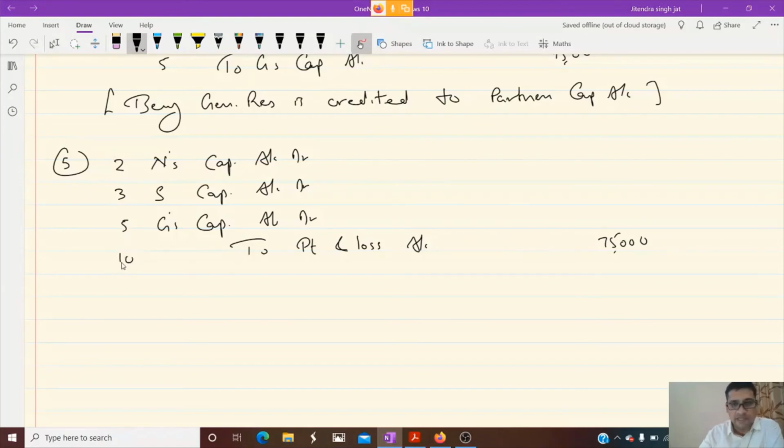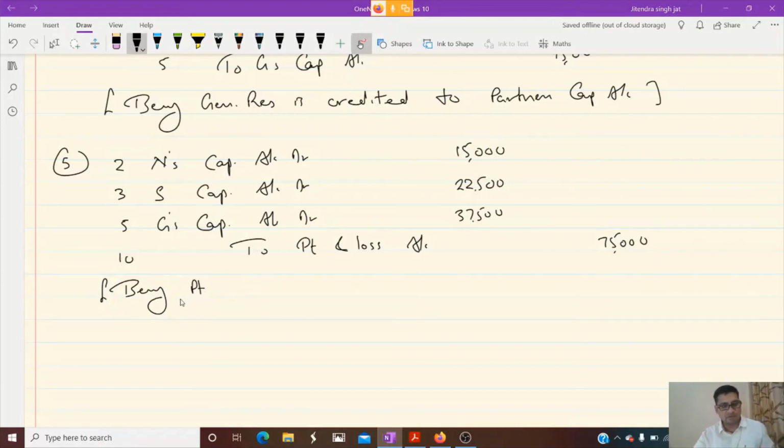2 plus 3 plus 5, 10. 75,000 divided by 10, 7,500. 7,500 into 2, 15,000. 7,500 into 3, 22,500, and 37,500. Very good. Being loss is debited in partner's capital account.